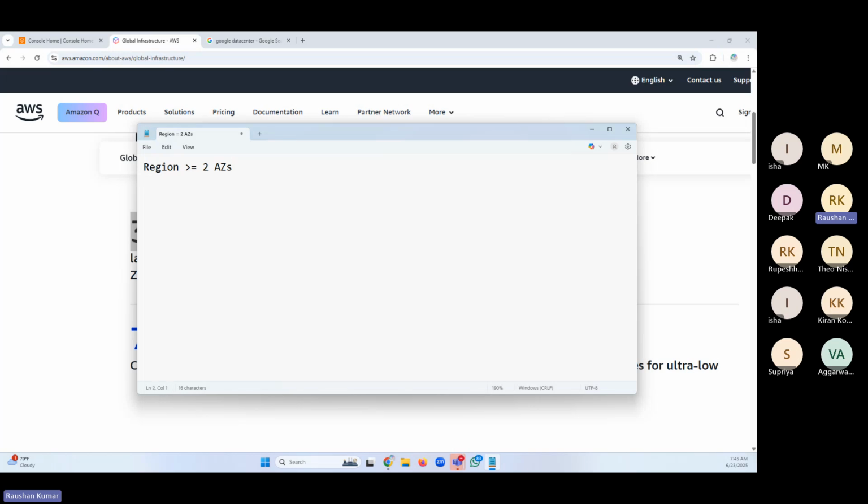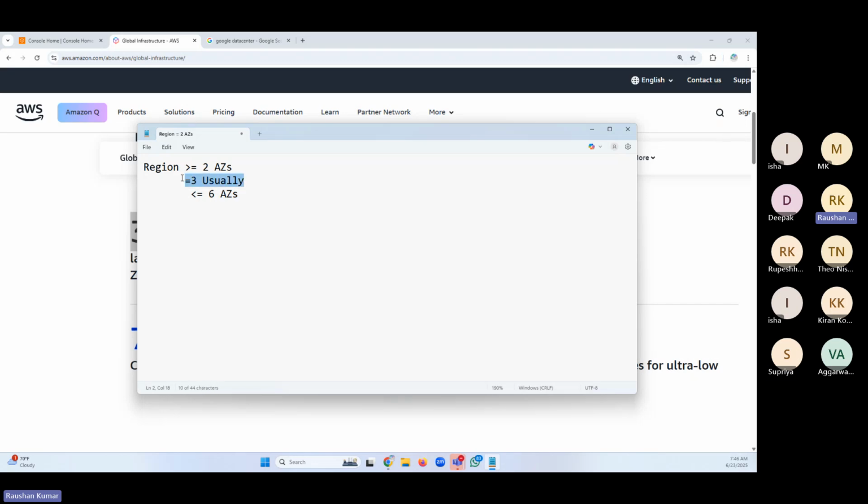Usually one region has 3 AZs, most of the time, and they have up to a maximum of 6 as well. There are a few regions with 6 AZs. In 80 to 90% of cases, you will find there are 3 AZs.